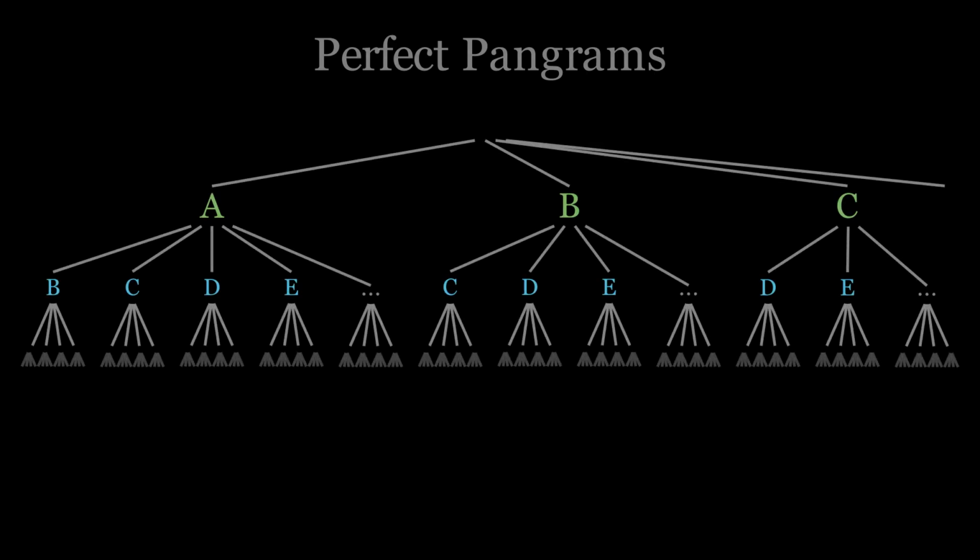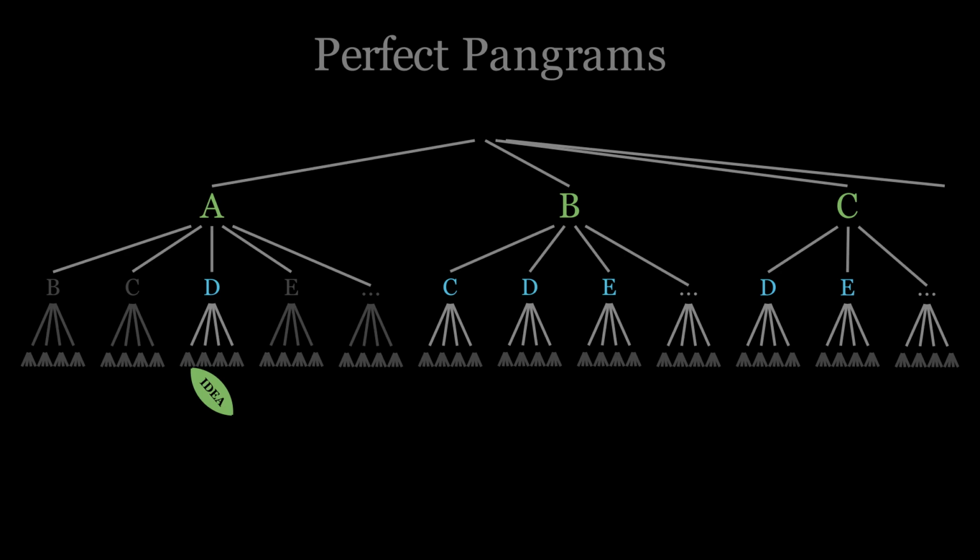So how can we use this tree to find a perfect pangram? To choose our first word, we would just work our way down the A trunk and choose any word leaf for our first word. For the next word, we know that all the words connected to the A trunk have an A, so we can move on to the next trunk for a letter we don't have yet, just like we did with the lists. However, under that next trunk, we will be presented with a choice of branches for the alphabetically next letter.